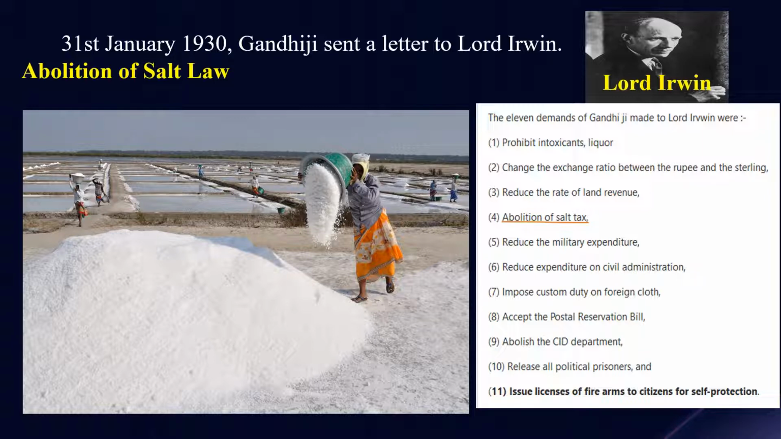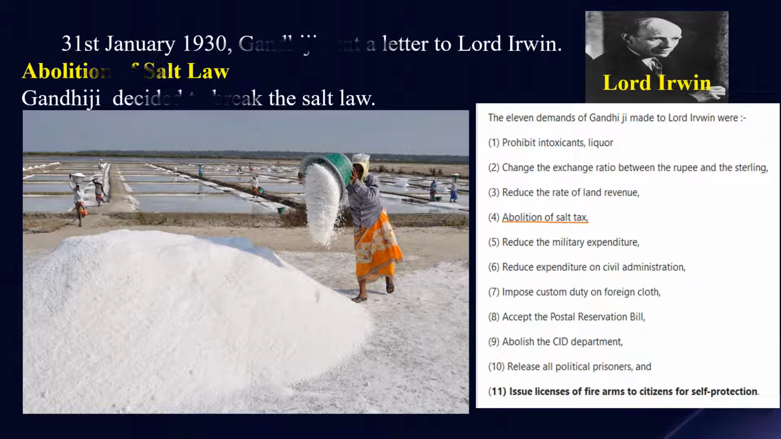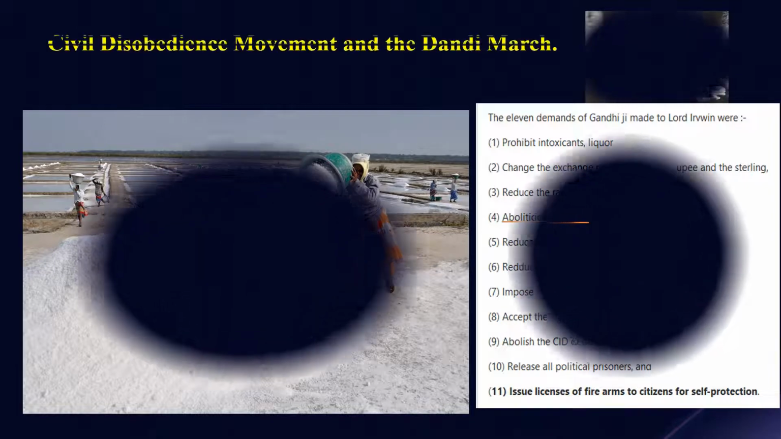And Gandhiji believed that salt should be produced without paying any tax for it, and people should not be forbidden from making salt. And when the British government did not give any positive response to Gandhiji's demands, he decided to break the salt law first. Thus he started the civil disobedience movement with the famous Dandi March.